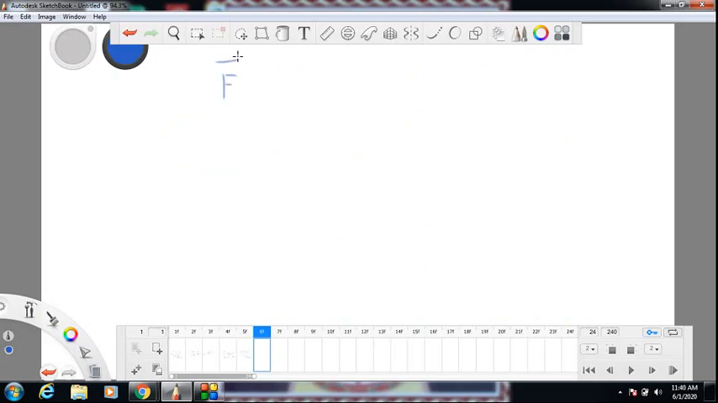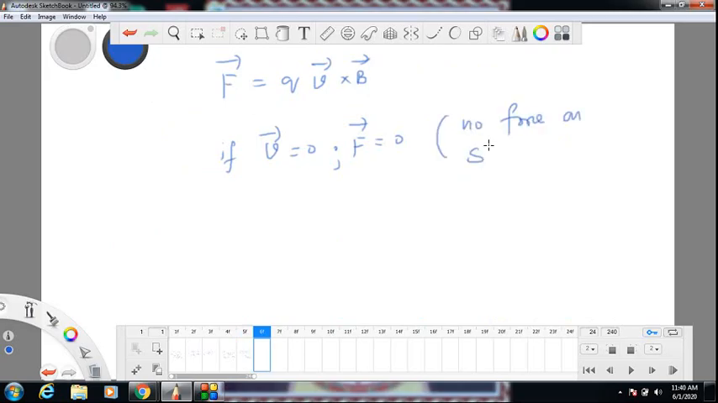F equal to Q V cross B. So you see, the first point that I am going to tell you: obviously if V is 0, force is 0. You can see it from the law. That is, magnetic field does not exert force on stationary charge. No force on stationary charge.